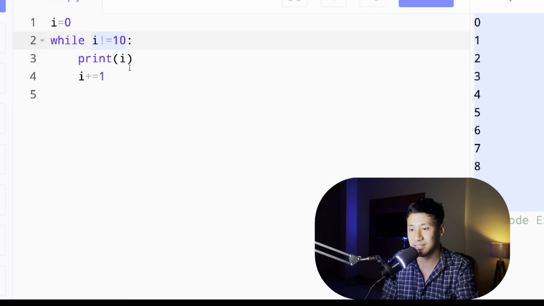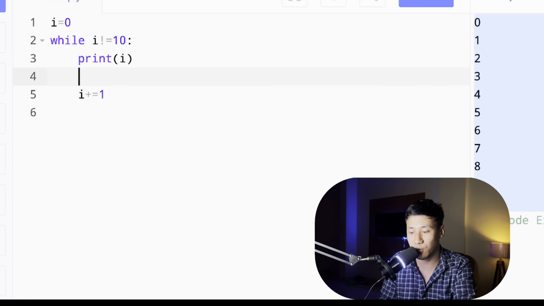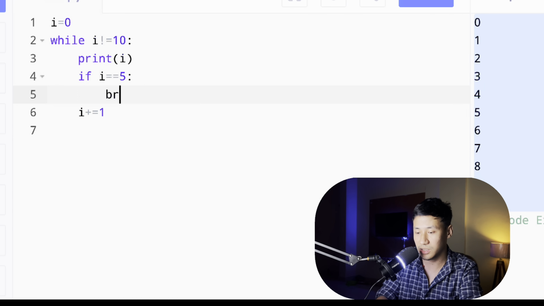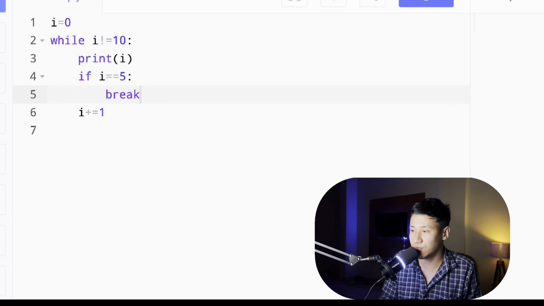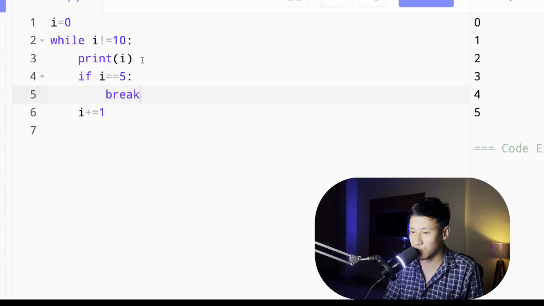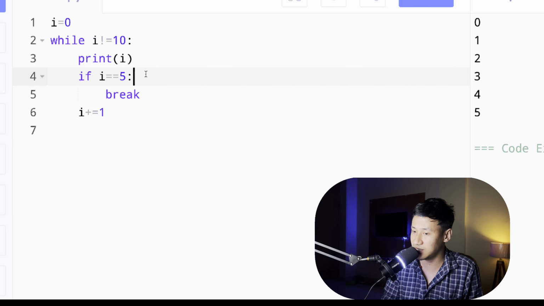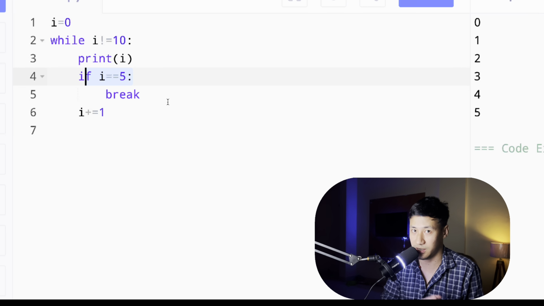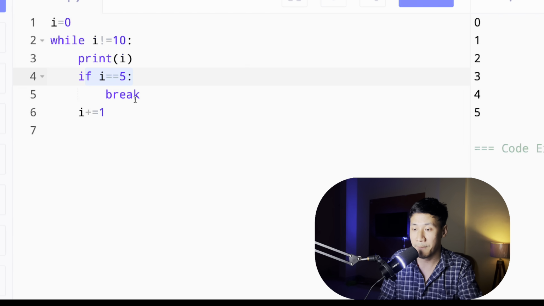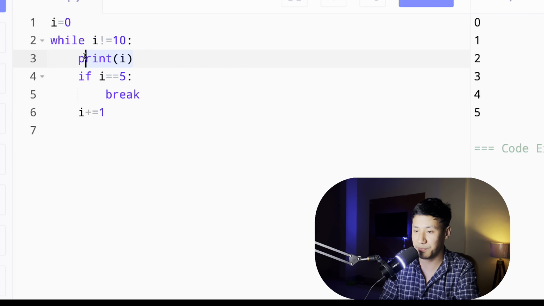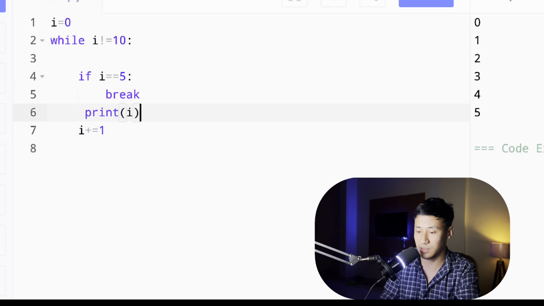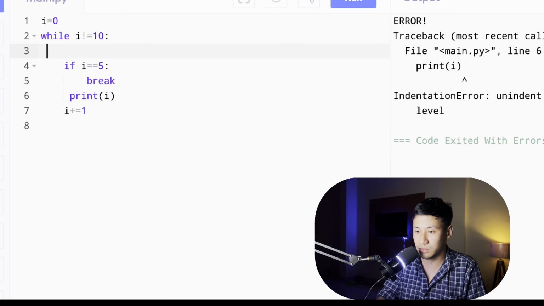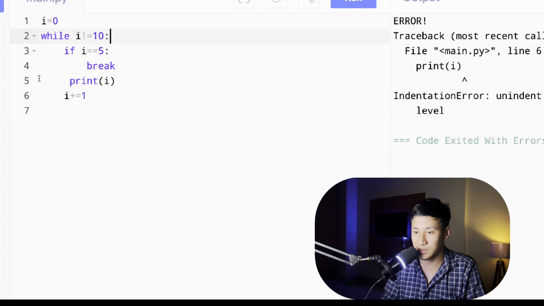Next, let's say break. When does break work? Let's say if I is equal to 5, I need to break. Break means over. So it will run from 0 to 5, because we print 5 and then check whether it is 5. It will print till 5 and then check if it is 5, then break. I hope you have understood. Next, let me print it down so that you can see the consequences. Okay, here one error is there, that is indentation.